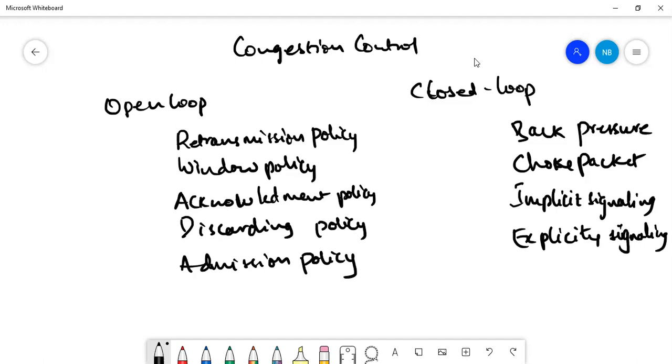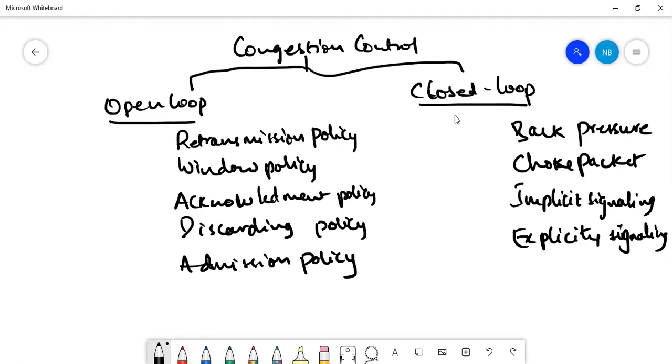So these are the policies or the techniques or the mechanisms which are used in congestion control. So open loop control mechanism is there, and there is a closed loop.